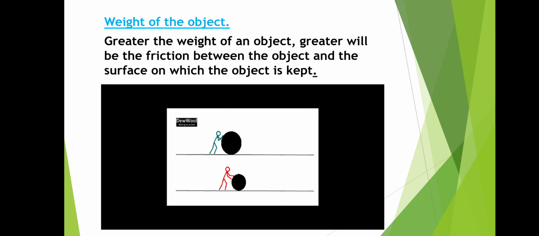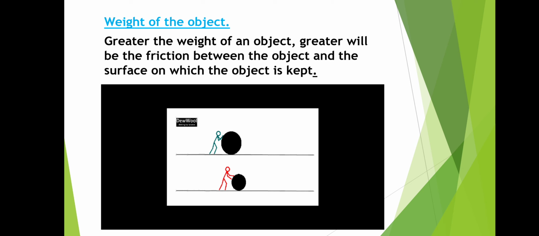And weight of the object. We already know that the greater the weight of an object, the greater will be the friction between the object and the surface on which the object is kept. The frictional force depends on the weight of the object. An object with greater weight experiences greater friction than an object with small weight.